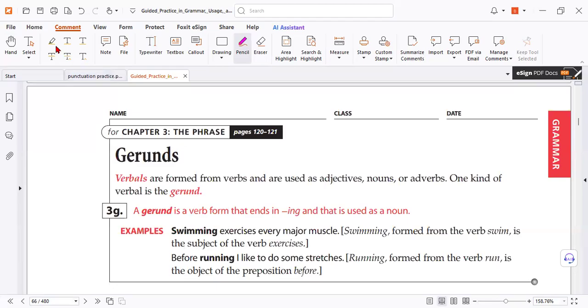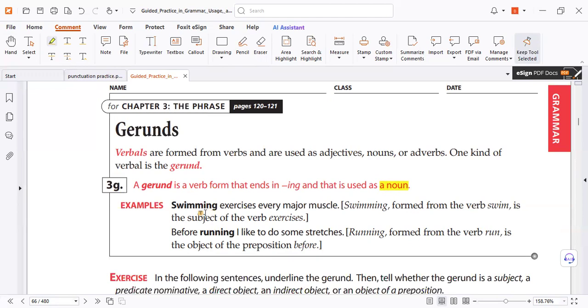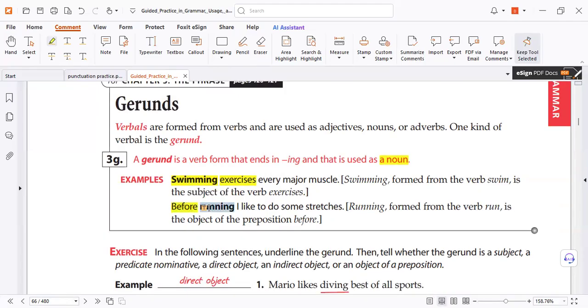Now for the gerund. The gerund in English, as you know, is a verb plus ing. But the gerund works as a noun, not like the present participle. Here, a gerund can be a subject. Why not? Swimming exercises. It's a noun, so yes, the subject can be a noun. Here again, before running, it's a preposition.